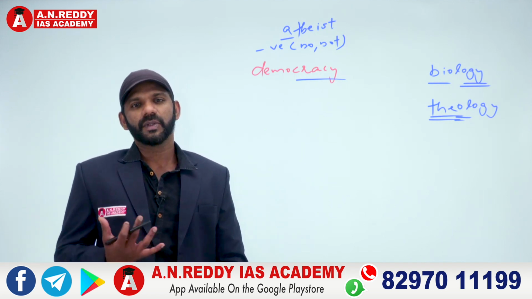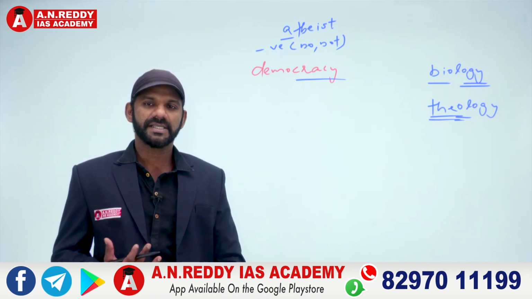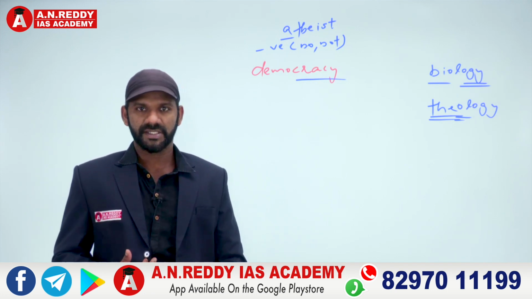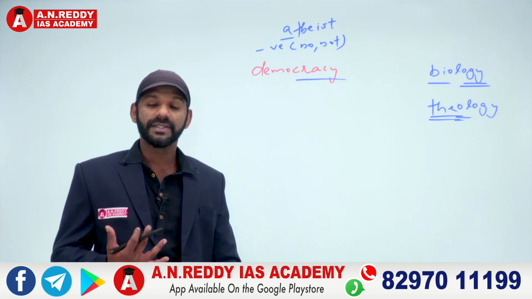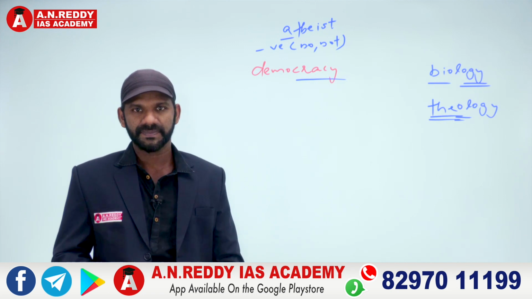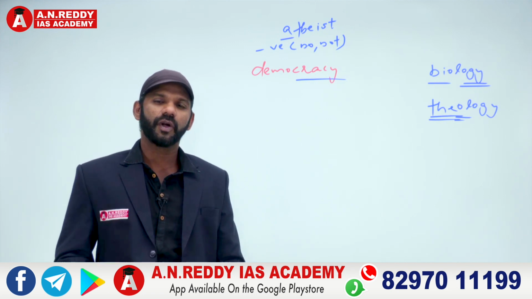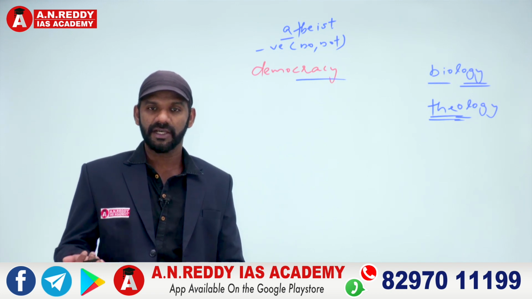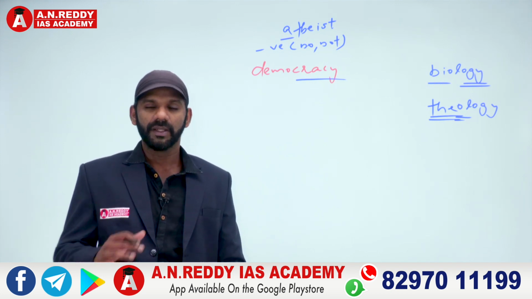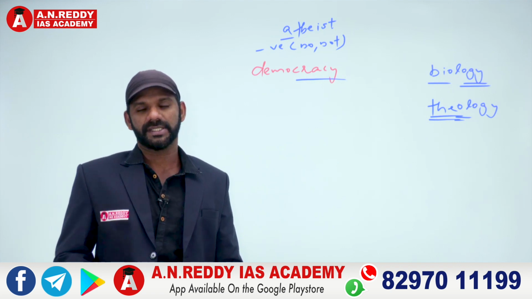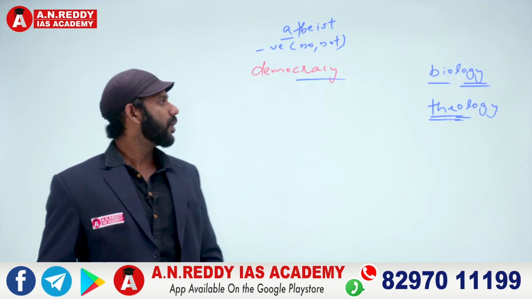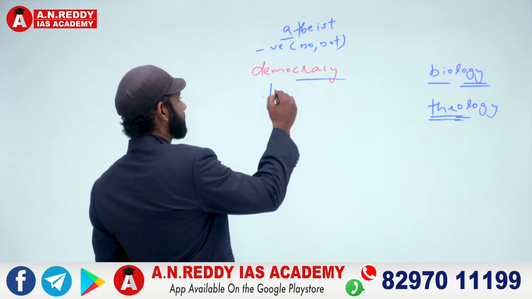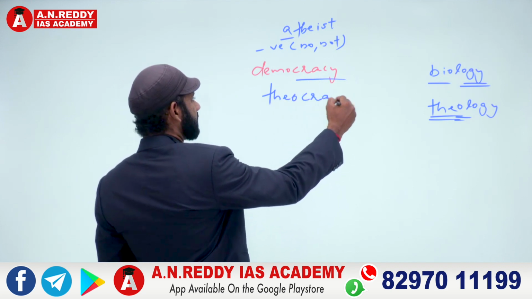If I say that I am the only person having all the power, and if I consider you as my slaves, I should be termed as an autocratic ruler. Give me a famous example of an autocratic ruler. Hitler, Mussolini, Gaddafi, right? Saddam Hussein. All these people are examples of autocratic rulers. Then what is theocracy? Theocracy.